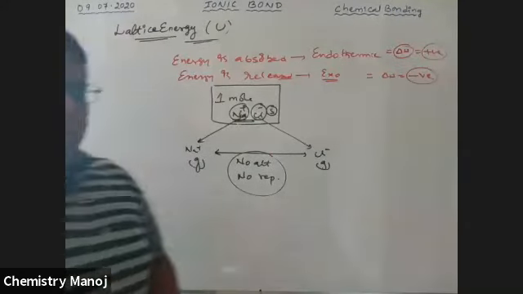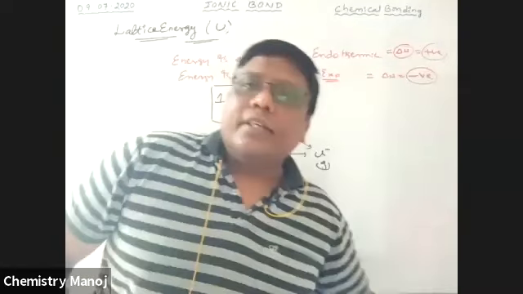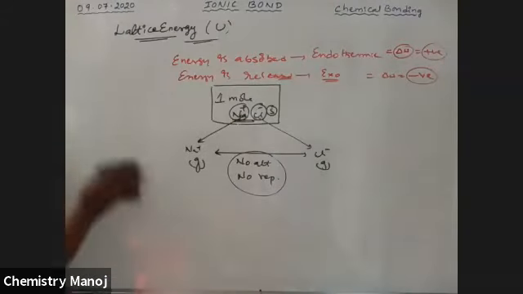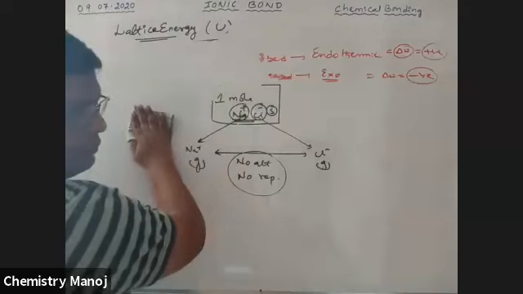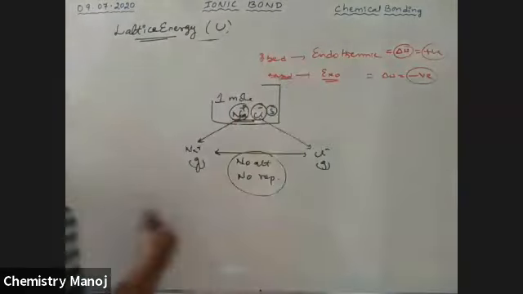Now I am trying to calculate the lattice energy of NaCl.